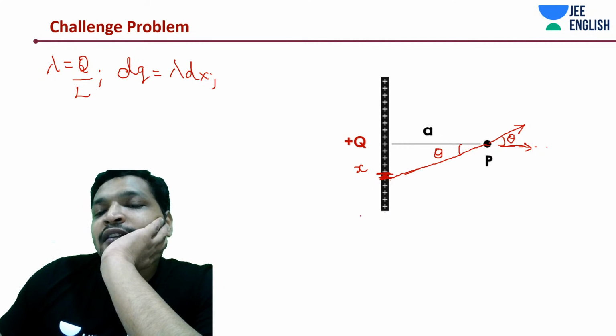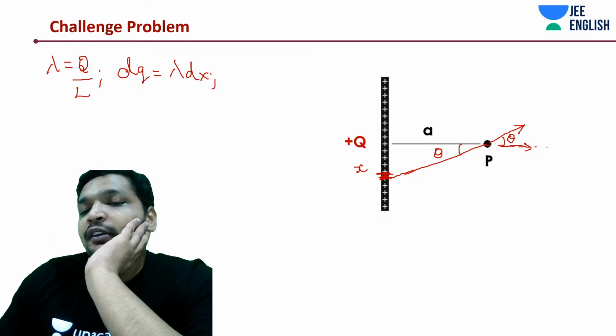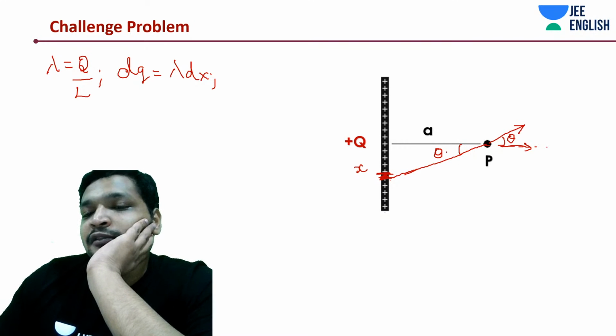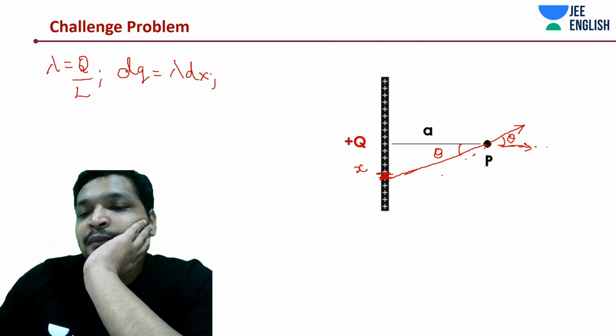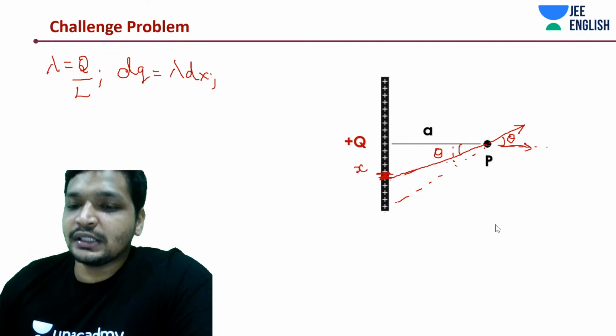This theta will go from 0 to tan inverse of L by 2 divided by a. So forget that point. For now, just assume this to be theta. This theta is varying. For some distance over here, this theta is different. This is something like theta plus delta theta, or you can say theta 2.